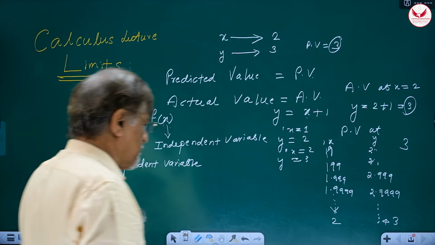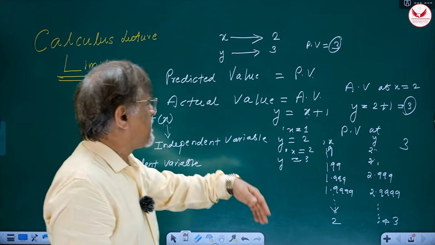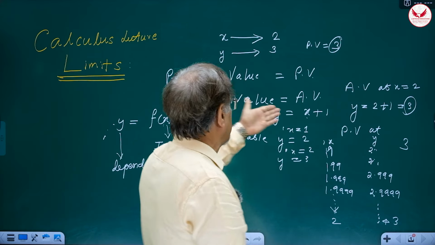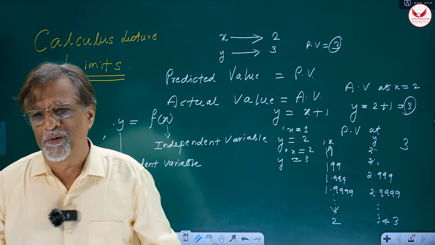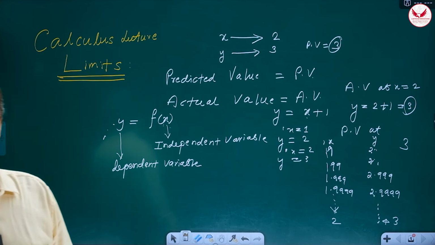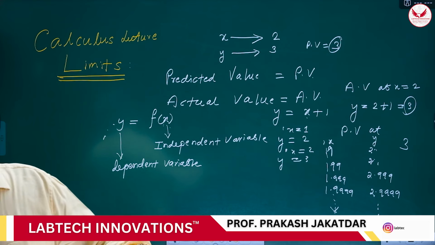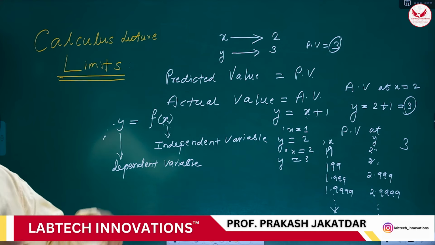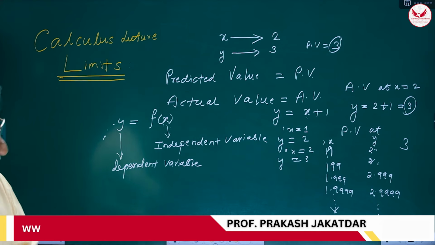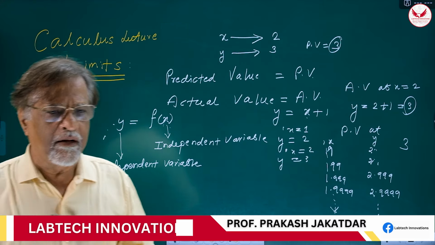Now you will be wondering, sir, actual value and predicted value are the same, so why do all this trouble? The need is there, because sometimes we do not get the actual value at all. There is no possibility of arriving at the actual value. In that case, we have to take satisfaction only with the predicted value. Okay. Now, in what situation do you come across that?